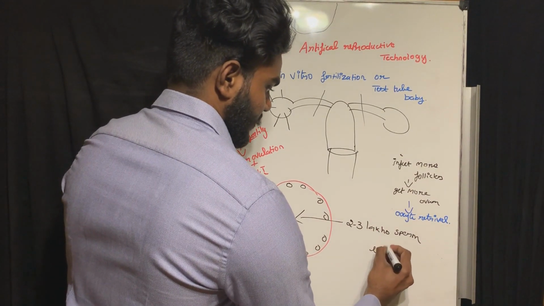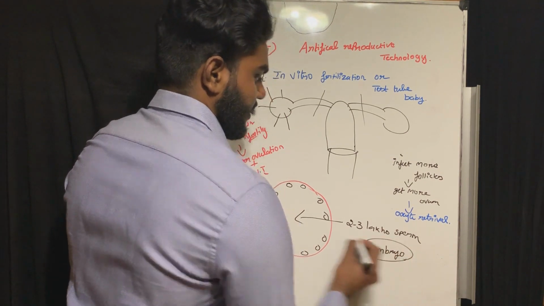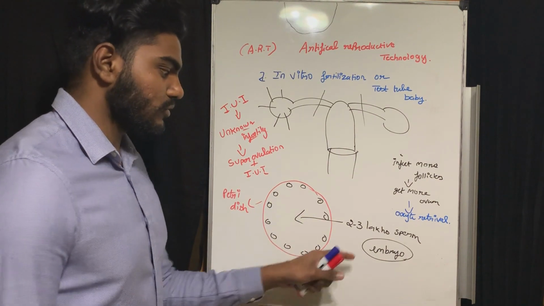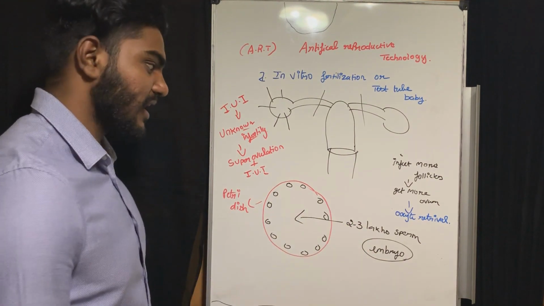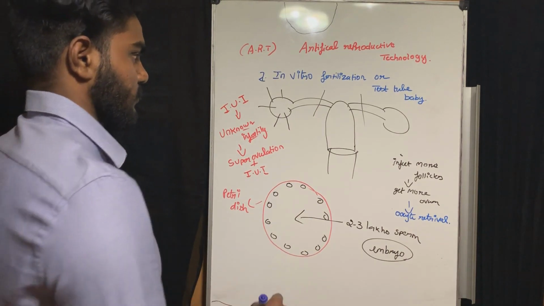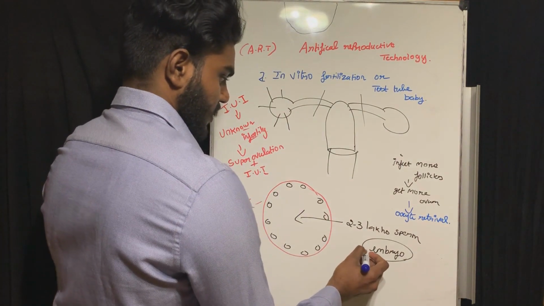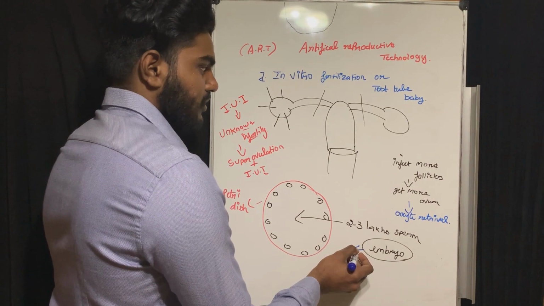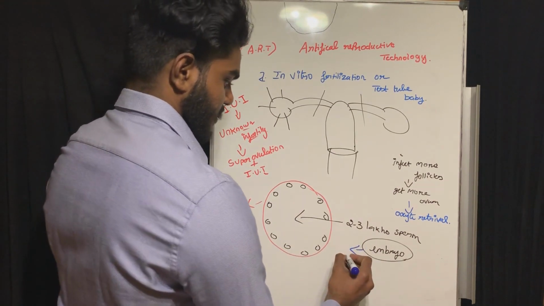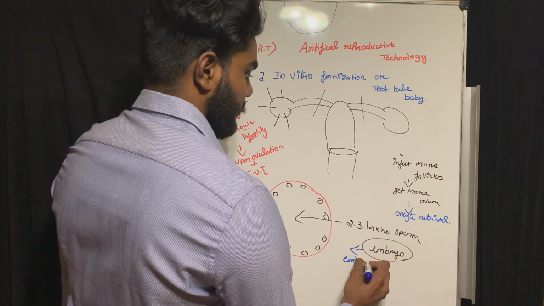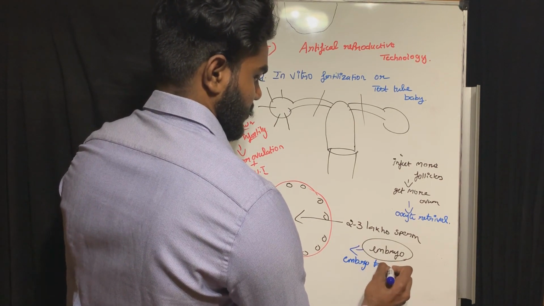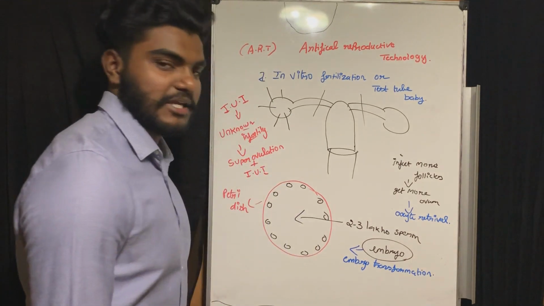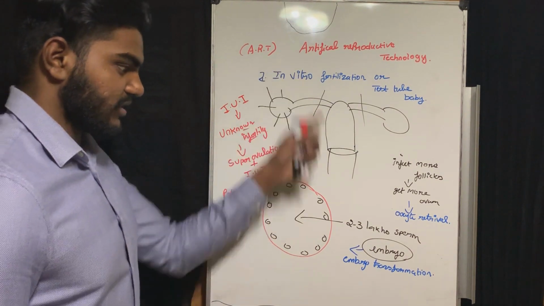Here you can get many embryos, but I am going to take 2 or 3 embryos and inject them again into the uterus. After getting an embryo, I inject it again in the uterus. That is embryo transfer.